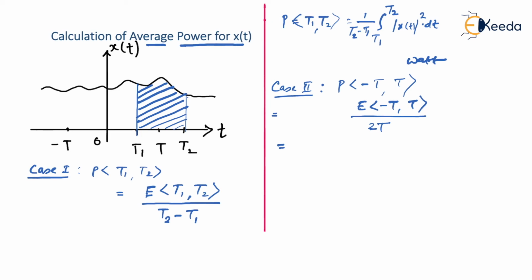Because it is T minus of minus T, which will make it 2T. So it is 1 upon 2T integrating over minus T to T mod of x of t whole square dt. Is that right? So now I'll go for power calculation for the whole signal, that is within minus infinity to plus infinity. So again, it is very simple.